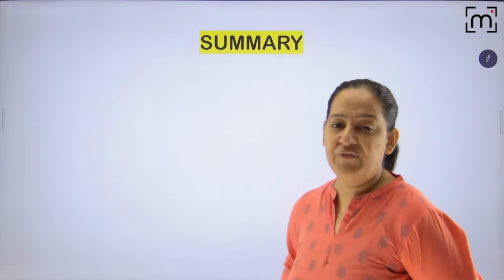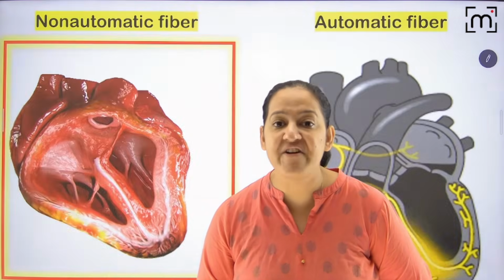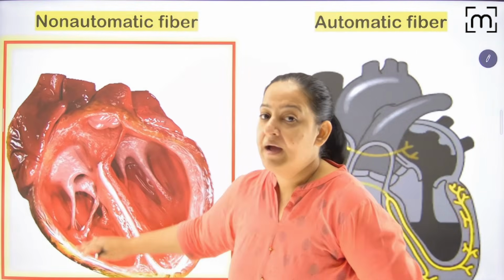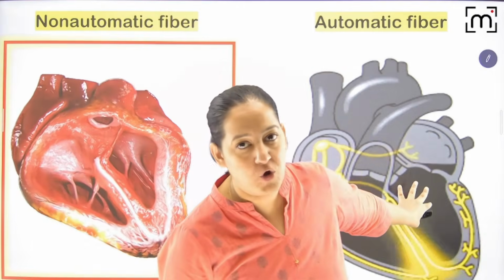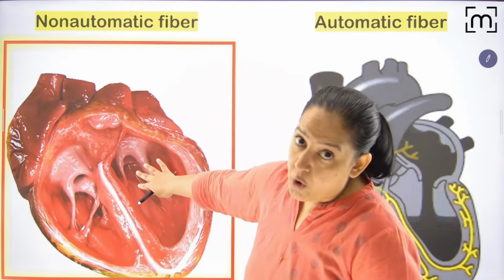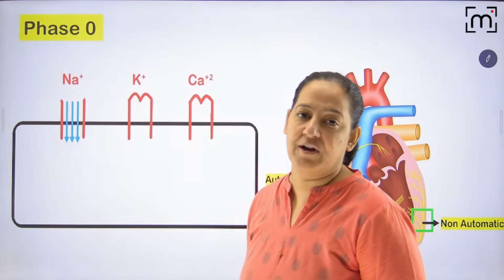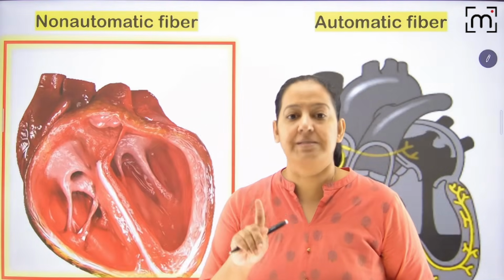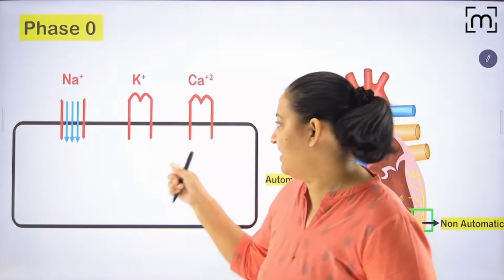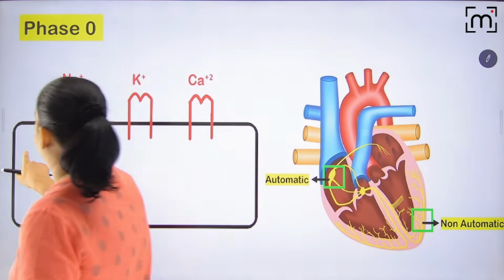Can I summarize all the phases? I'm talking about non-automatic fiber, that is atrial and ventricular fibers. I'm not talking about the SA node, AV node. I'm not talking about automatic fiber. I'm talking about non-automatic fiber, the atrial and ventricular fiber. So there are 5 phases: phase 0, 1, 2, 3, 4. You can quickly revise.